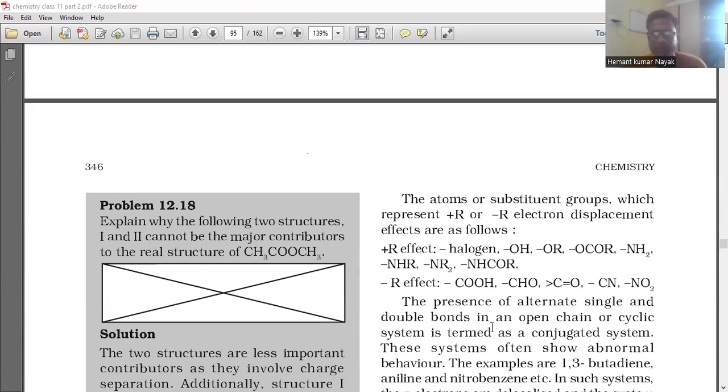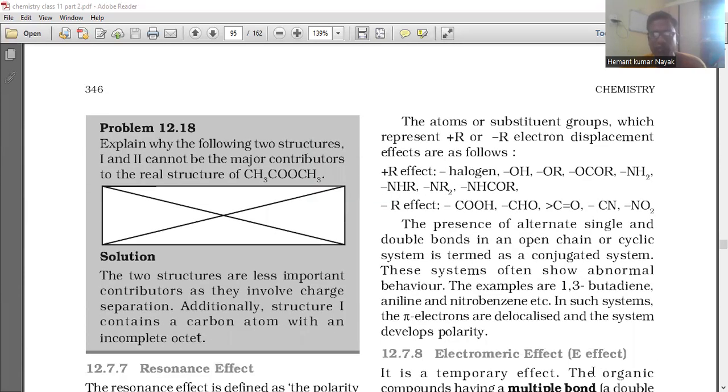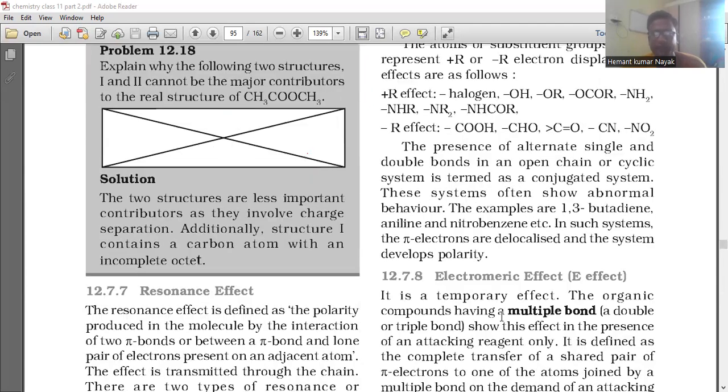The presence of alternate single and double bonds in an open chain or cyclic system is termed as a conjugated system. These systems often show abnormal behavior. Examples are 1,3-butadiene, aniline, and nitrobenzene. In such a system, the pi electrons are delocalized and the system develops polarity. Electromeric effect, E effect. It is a temporary effect. Organic compounds having a multiple bond, double or triple bond, show this effect in the presence of an attacking reagent.